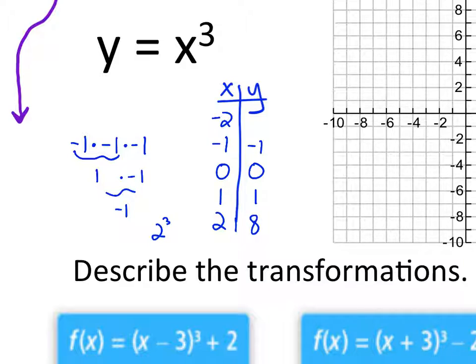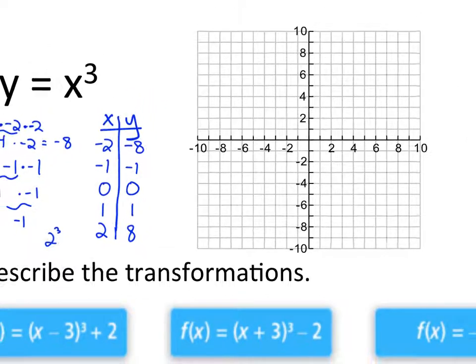So we see the same thing with -2. -2 times -2 times -2, right? That's -2 cubed. -2 times -2 is +4 times -2 equals -8. Okay? So -2 cubed is -8.